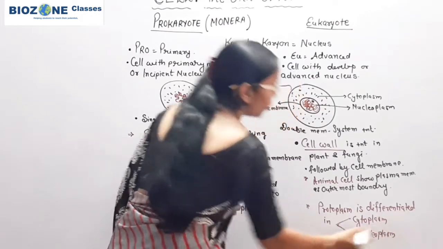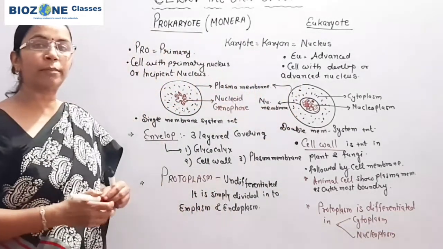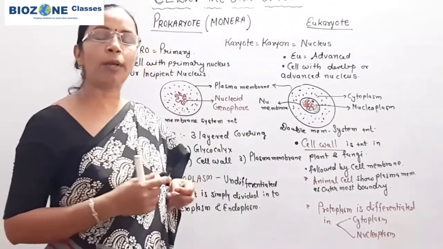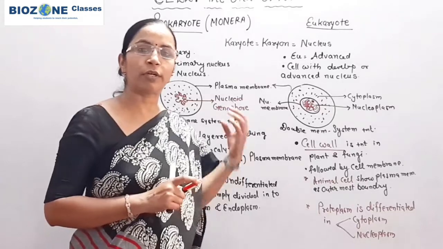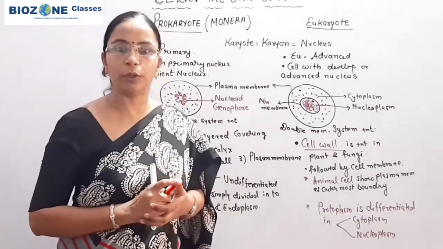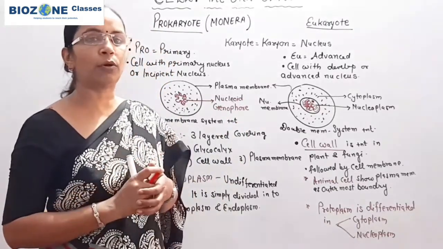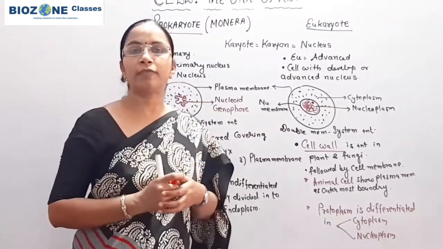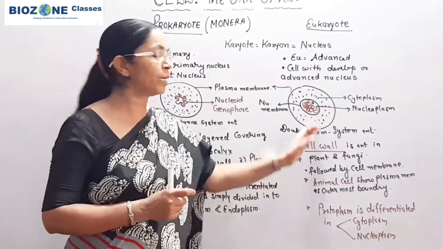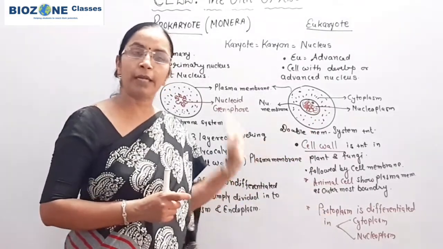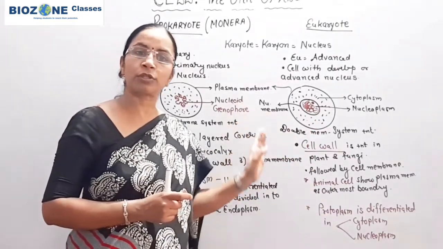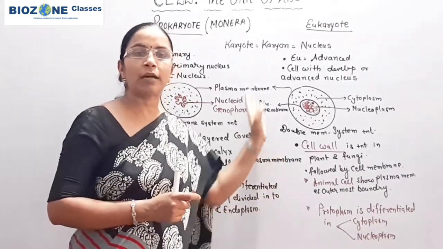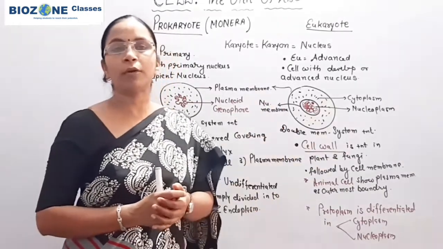So this part you remember, how the protoplasm is differentiated or undifferentiated. Now we come towards the next point for the difference between the prokaryote and eukaryote, that we study on the basis of the cell organelles, that is, what are the different kinds of cell organelles present in eukaryote, but in prokaryote some special structures are formed by plasma membrane which are associated with particular functions.